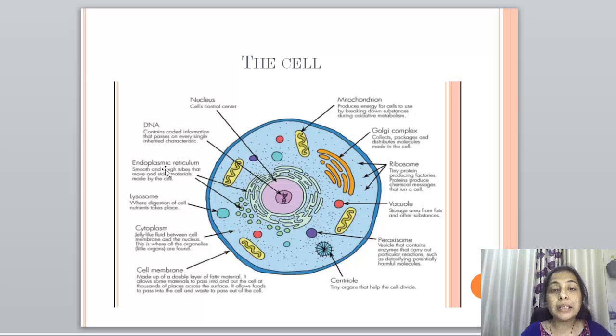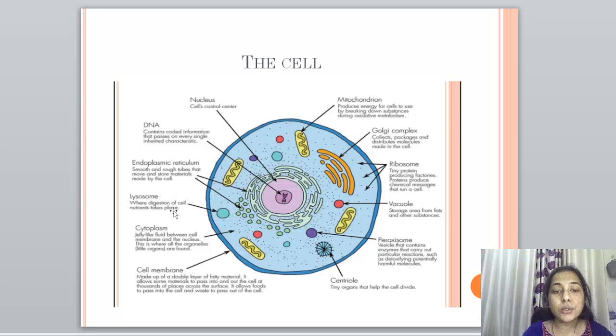Then there is the endoplasmic reticulum. There is a smooth one and there is a rough one that store materials made by the cell. It is also responsible for the synthesis of protein and lipid. The rough one is responsible for the synthesis of protein. It has ribosomes in it, and the smooth one is responsible for the synthesis of lipids, the fats, and it doesn't contain ribosomes.